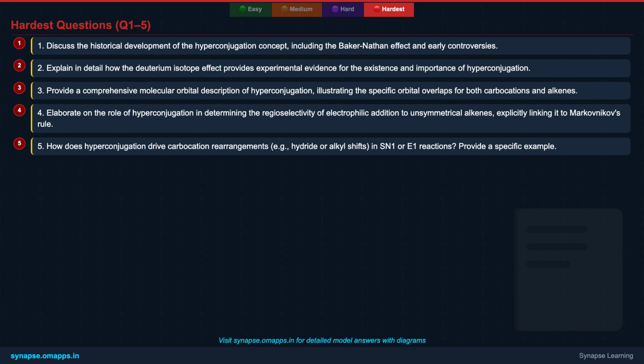Alright, let's tackle the first 5 questions for the hardest level. First, discuss the historical development of hyperconjugation and early controversies. Second, explain how the deuterium isotope effect provides experimental evidence. Third, provide a comprehensive molecular orbital description for both carbocations and alkenes. Fourth, elaborate on hyperconjugation's role in Markovnikov's rule. And fifth, how does it drive carbocation rearrangements? Take your time, these require deep thinking.